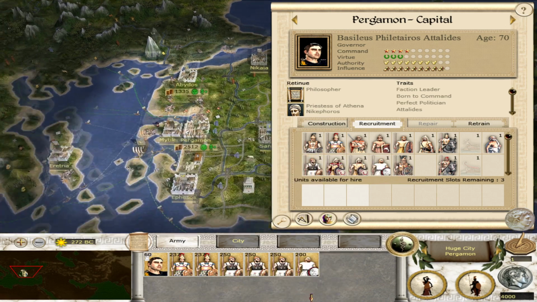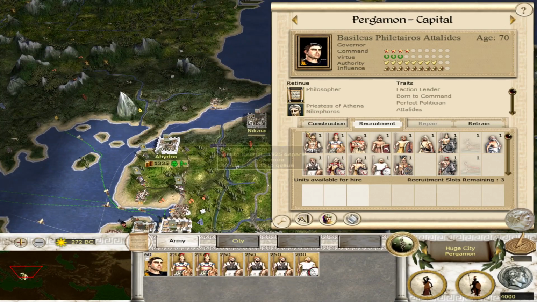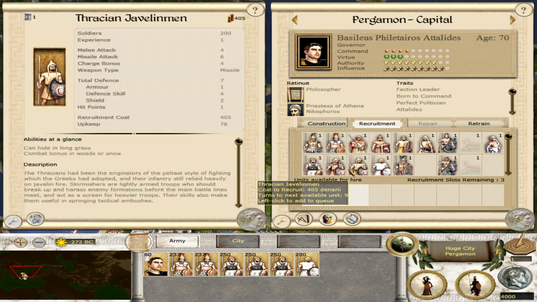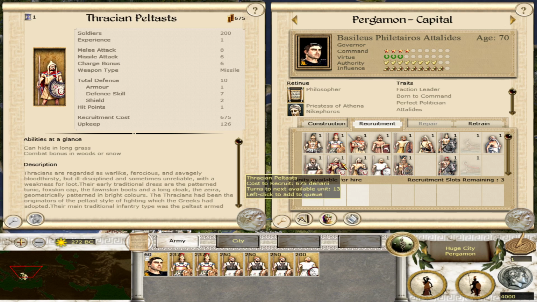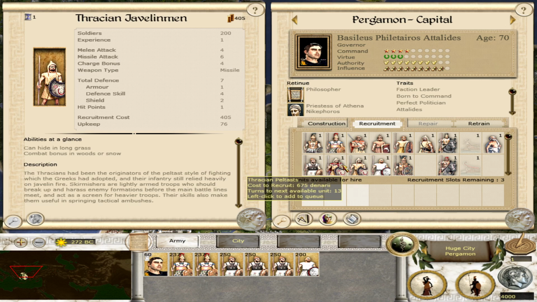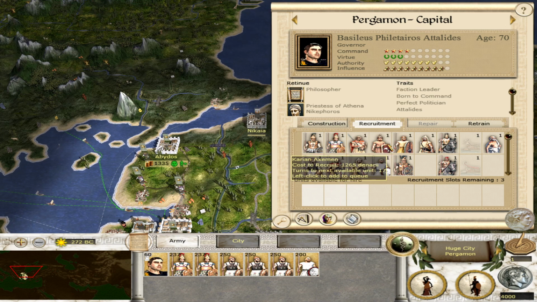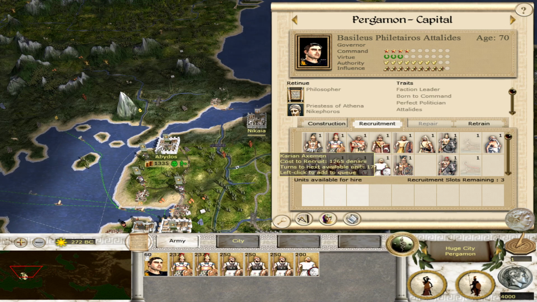The unit cards, the faces look a little odd. But other than that, I think they look fairly clear. There are some that look a little similar, like these Thracian peltasts and Thracian javelinmen. So the peltasts are slightly more armored, right, than the javelinmen, but they look very similar, right? So that could be a little annoying for a lot of people.